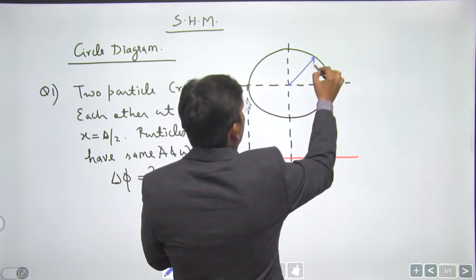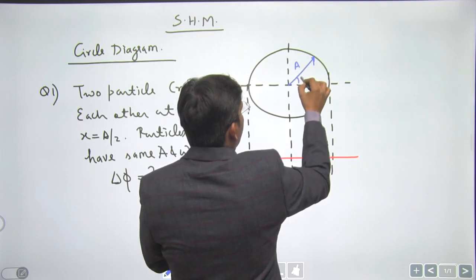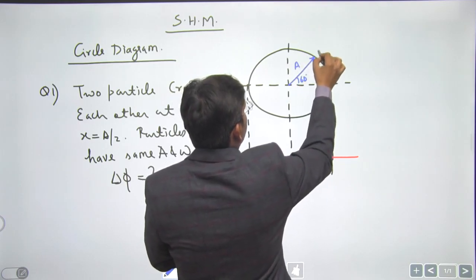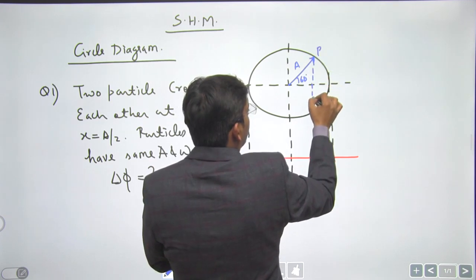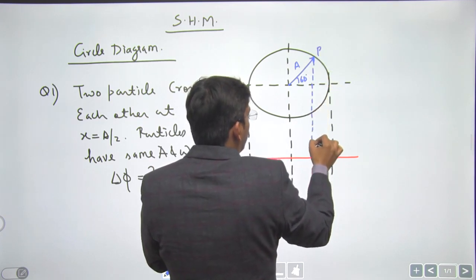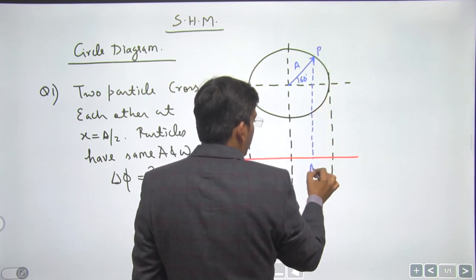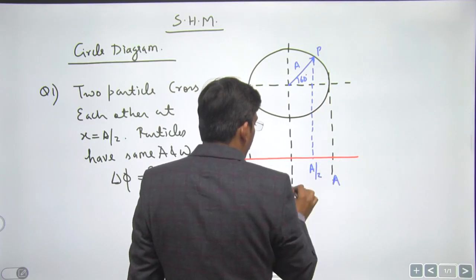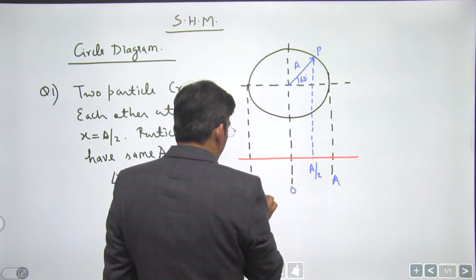If this is A, this is 60 degree, the projection of this particle, A, 0 and minus A.